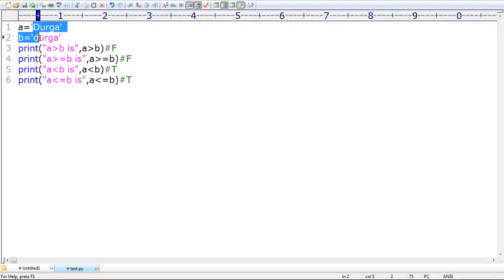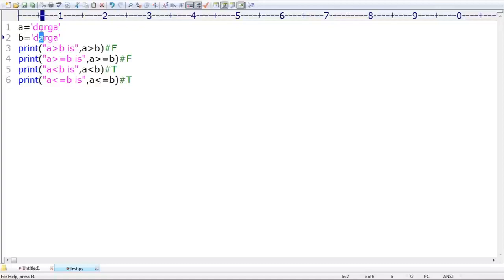It is always going to consider its Unicode values and compare them. Now I'm taking "Abja", "Durga", next and after that "Darga". Can you please tell which is bigger, which is smaller? First letters are matched. If the first letters are matched, then automatically the second letters we require to compare.